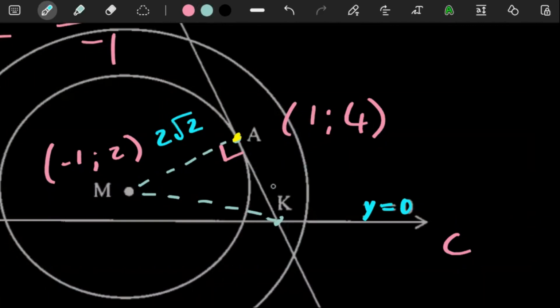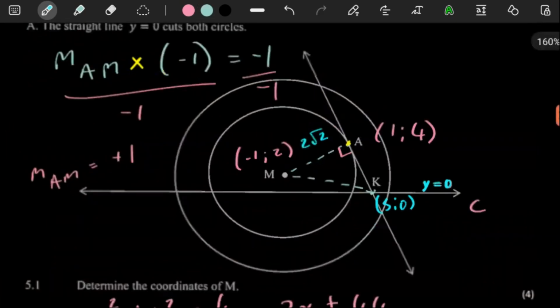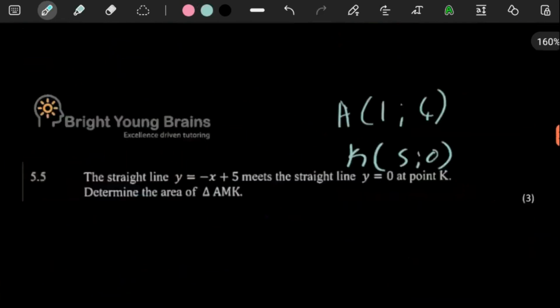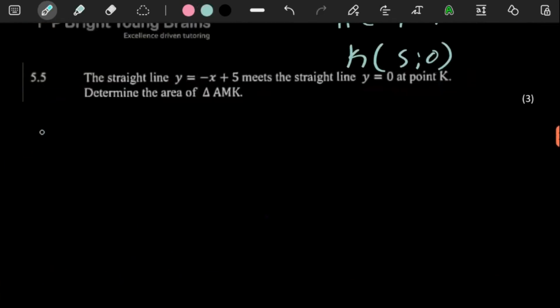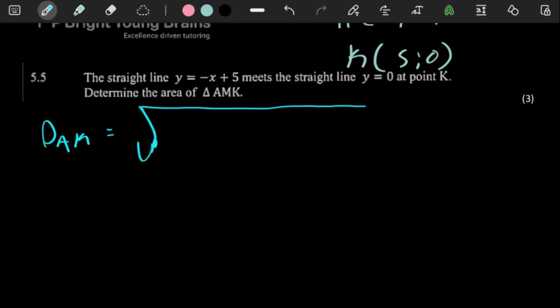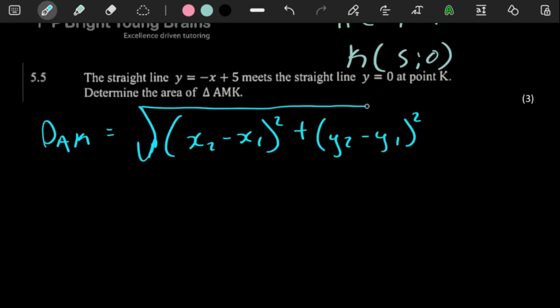The distance of AK, we can work out using our distance formula, because K is (5, 0) and A is (1, 4). So let's get AK, because we need it. The distance of AK is the square root of (x2 minus x1) squared plus (y2 minus y1) squared.